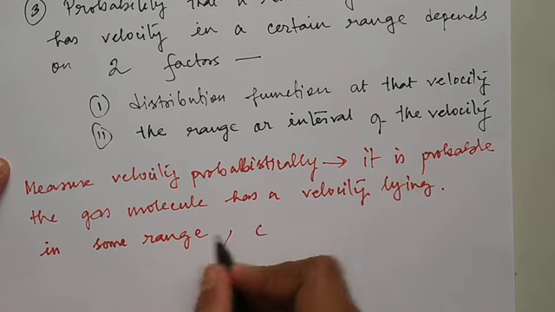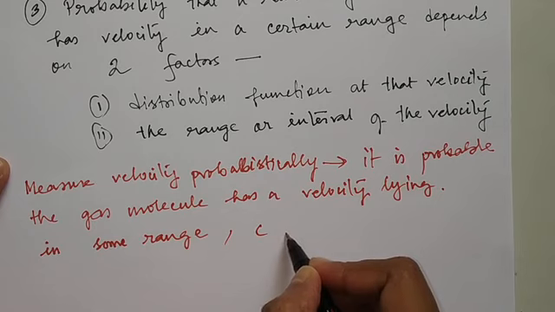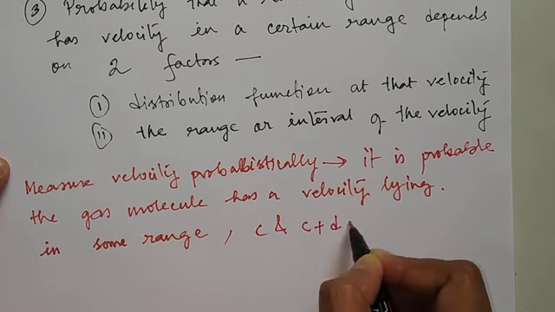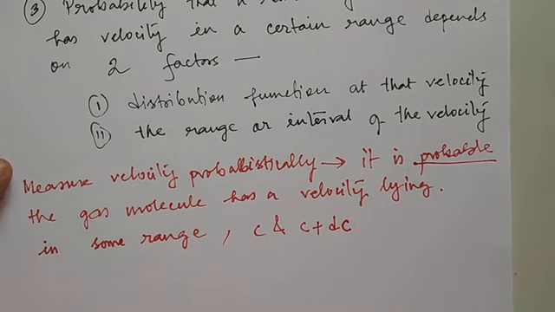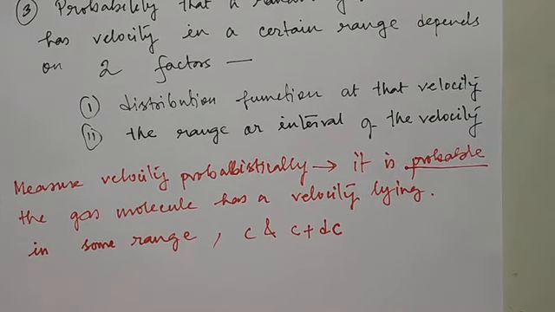We cannot be sure that this gas molecule has this exact velocity. Suppose the gas molecule has a velocity lying between c and c plus dc, and we measure that probability. That probability will give us an idea of that velocity.